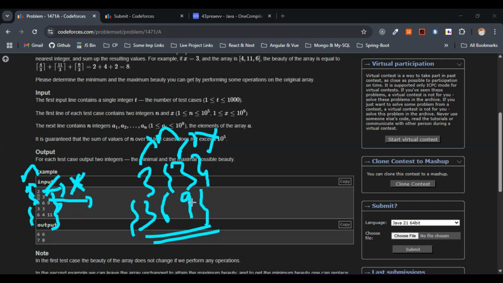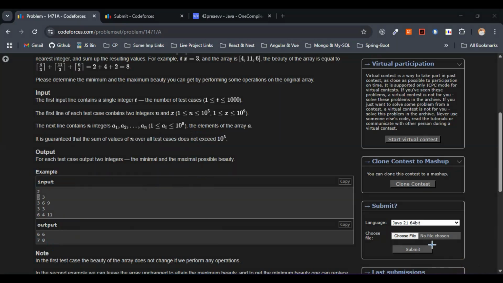In this case the value of x is 3. So the minimum and the maximum possible beauty of the array after merging would be 6, 6 here, accordingly with the input. And for this second input, 3 3 6 4 11, the output has to be 7, 8. I hope the input output part is completely clear.